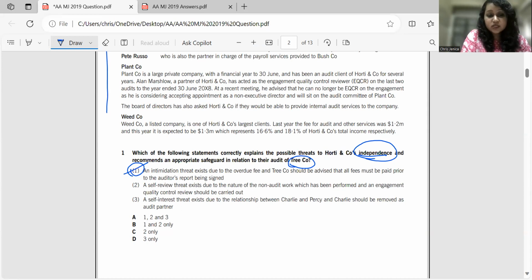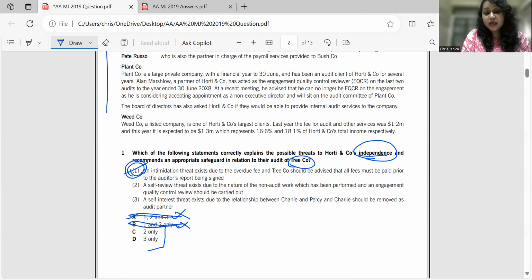So whichever options have 1 included, I would say that is definitely wrong. Option A is telling me 1, 2, and 3. I know 1 is a wrong answer, right? So this option cannot be there. In the same way, B also has 1, so this is also wrong. So finally, I have eliminated 2 options, and I have only C and D in my hands. So I have to know whether it is 2 or 3.